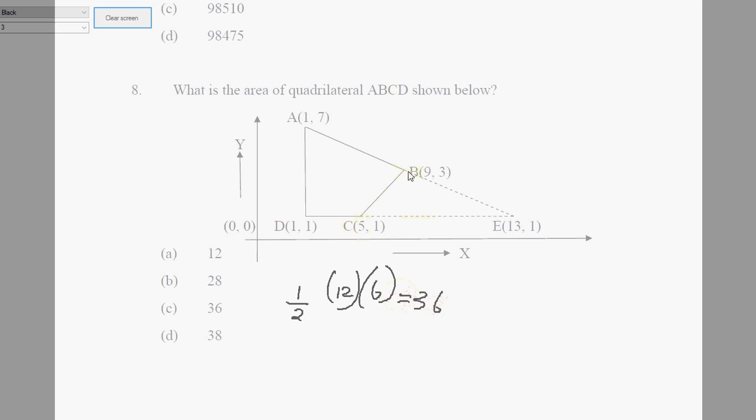And to subtract the area of this, what is the base and the height? Base would be half into 8, and the height would be 2. Since this is 9 into 3, here it is 1, so 3 minus 1, 2. You end up getting 8. So the difference between these two is 28. So 28 is the correct choice.